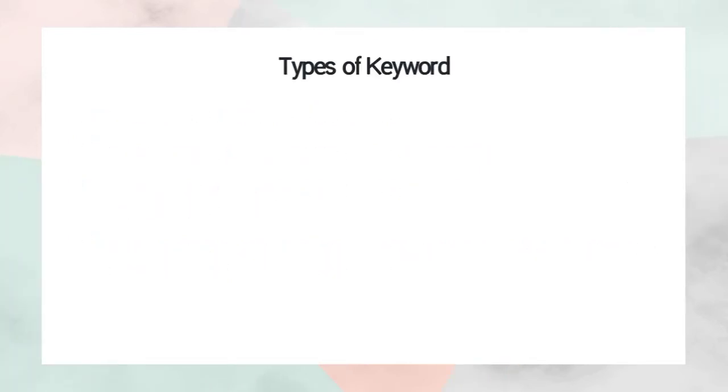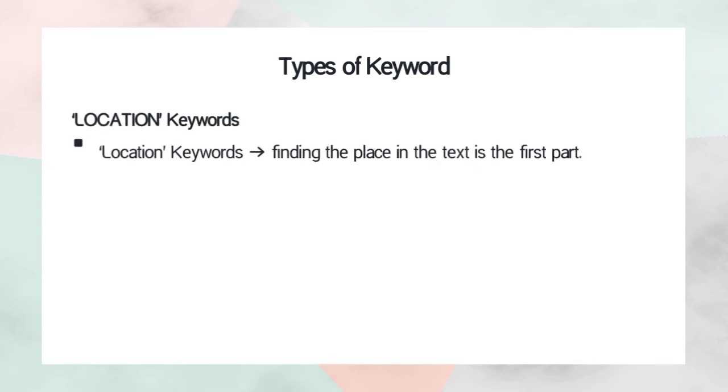So next, there are some types of keyword. There are two. The first is location keywords. What is it? It is finding the place in the text in the first part. Location keyword means that we just locate or place the keywords in the text. For example, I find the keyword is the name of a person, so we just need to find the location. We just need to locate this sentence, locate this word in the text.